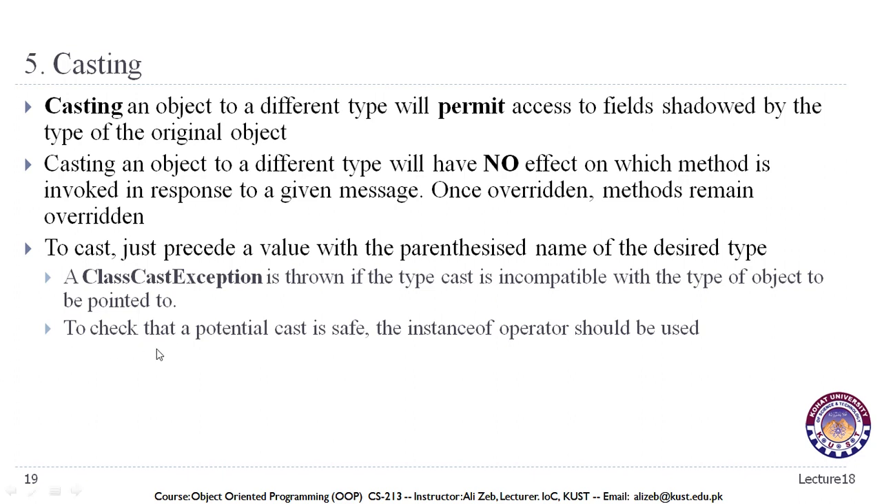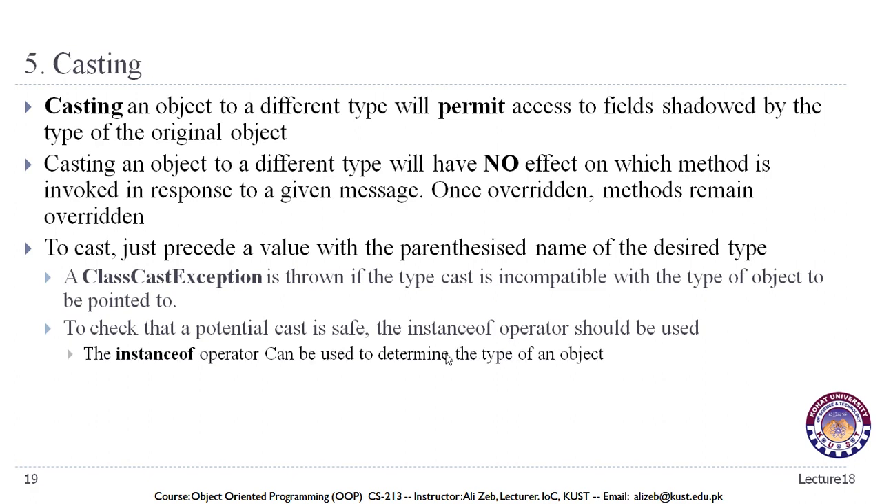To check that a potential cast is safe, the instanceof operator should be used. We used this in our instanceof operator example in lecture 16, when we were trying to confirm if the objects are compatible with each other. It will check if an object is an instance of the other object, then possibly it can be converted, otherwise it will not be converted.